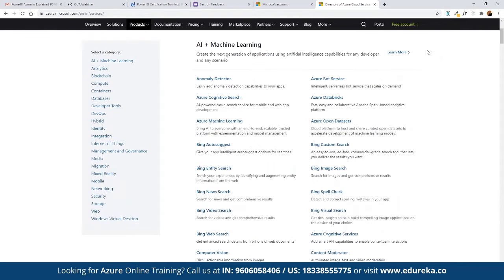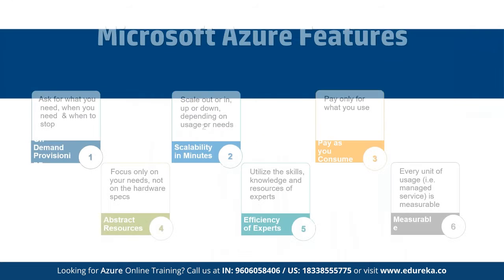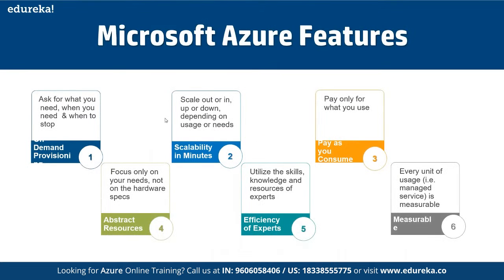AWS currently offers almost 175 services, whereas Azure offers more than 200. Azure, as you know, is one of the leading platforms for cloud computing through which we can choose multiple services in different categories, and then we can get started.